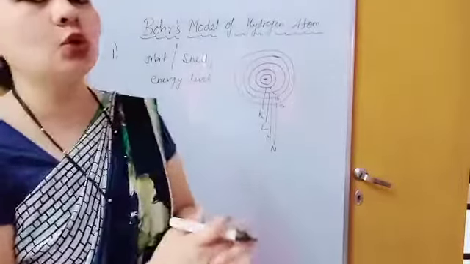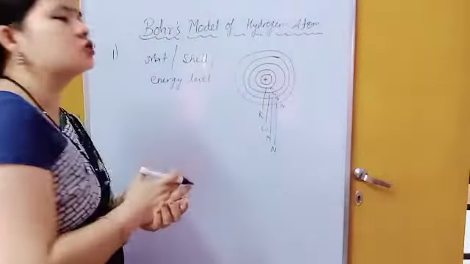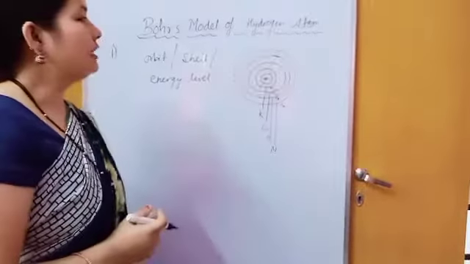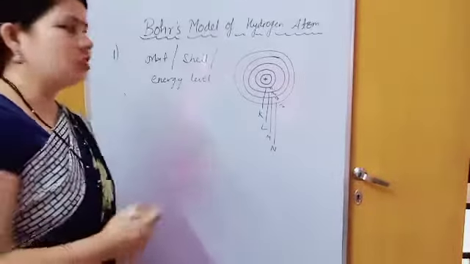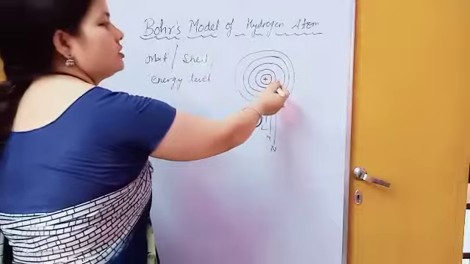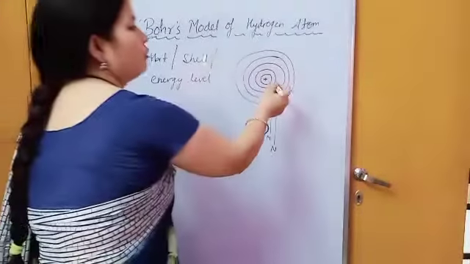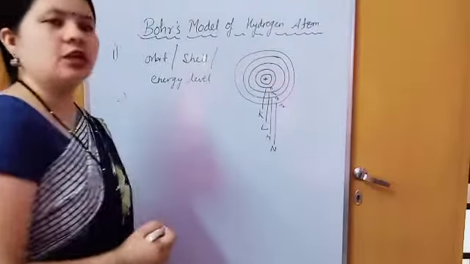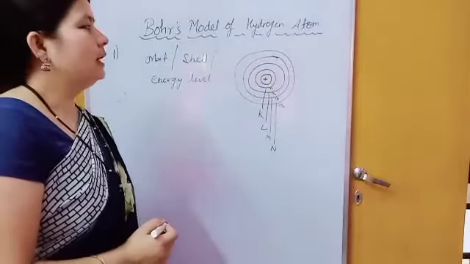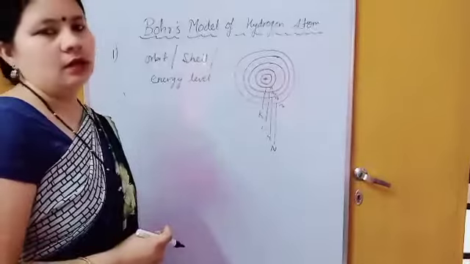Until they lose or gain energy, they will not change their orbit. Either you can say they can change their state, their shell or orbit, meaning they can jump from one shell to another shell, only either by gaining or by losing energy.